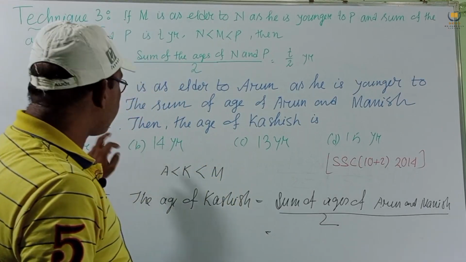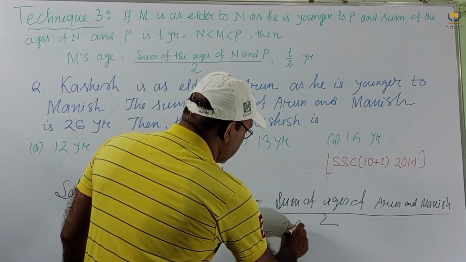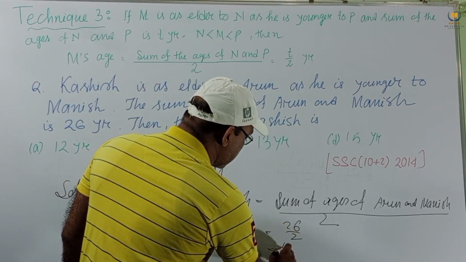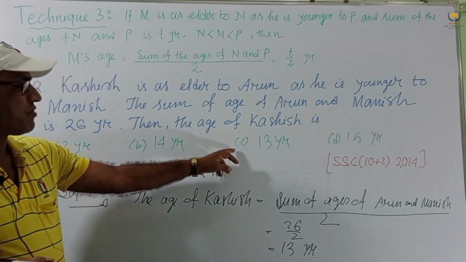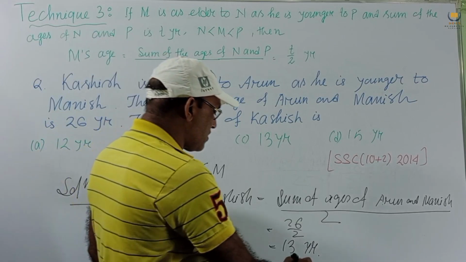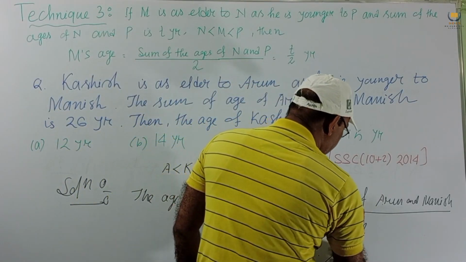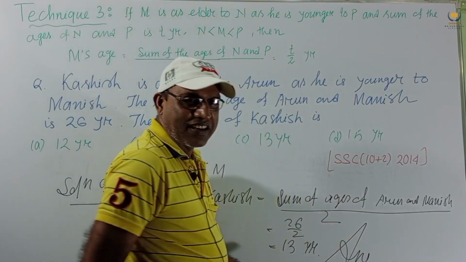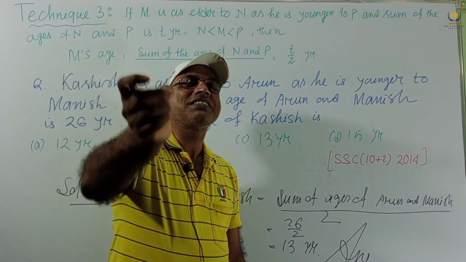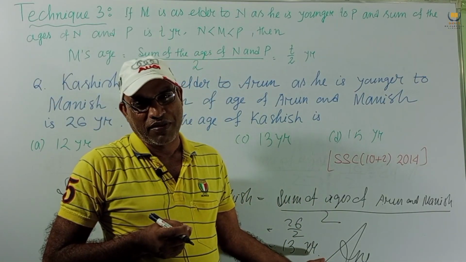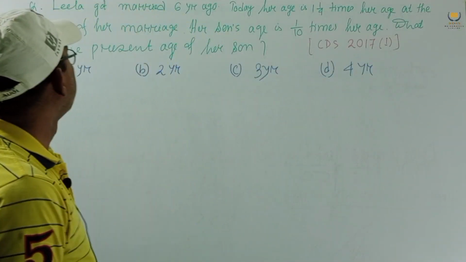Their sum is given as 26. 26 by 2, this is 13 years. So option C is the correct option. Very nice solution, very easy solution. Within 1 second or 2 seconds we can solve this problem.